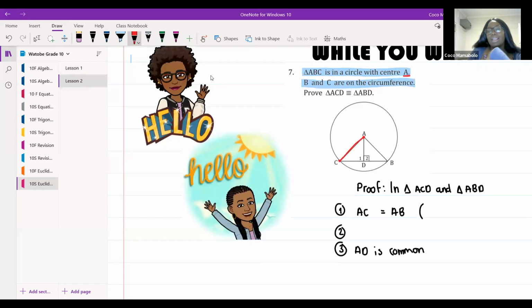Okay, Atahang is 100% correct. Everybody else, give me your answers. What do we call a line that goes from the center of my circle to the circumference? That's it. Good. So if both AC and AB go from the center to the circumference, that means that they're equal because they're both radii. So we're not going to write radius.